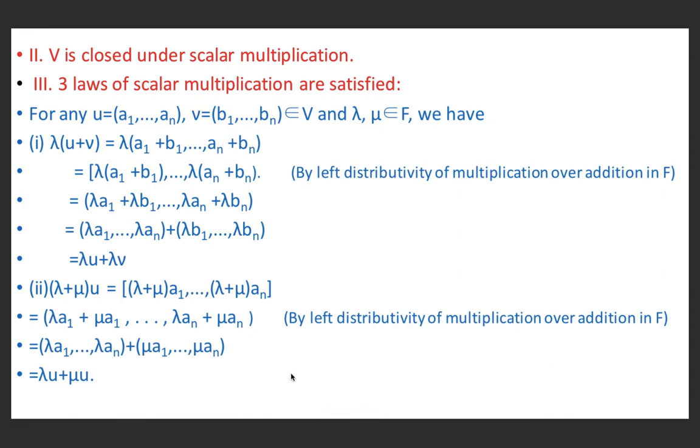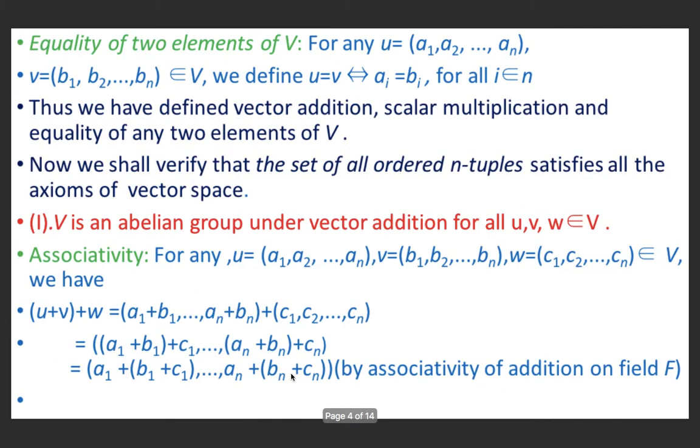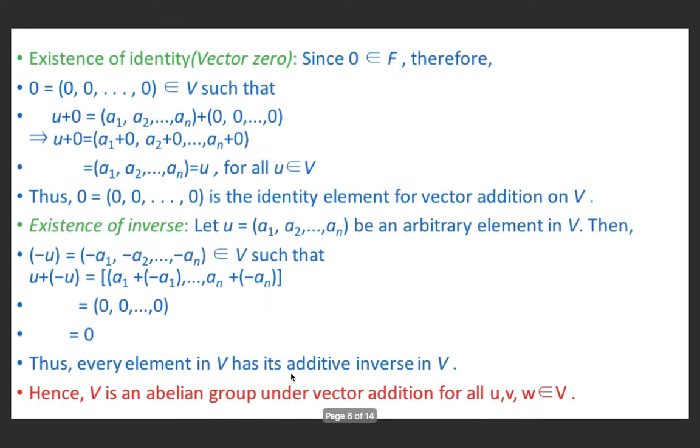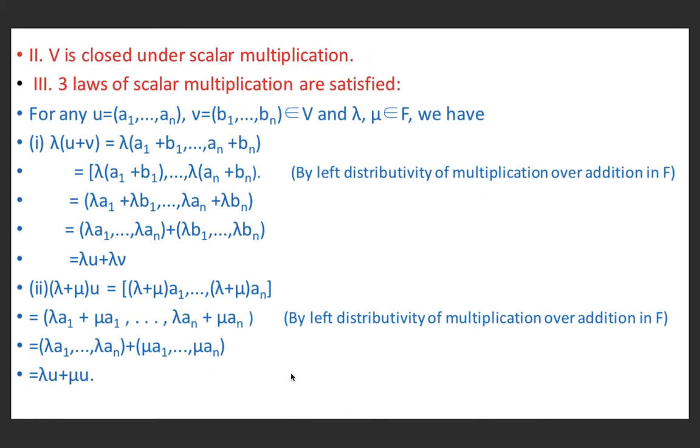Secondly, V is closed under scalar multiplication. This also we have already proved while defining the scalar multiplication on V. If U belongs to V, then lambda U also belongs to V, thus we have defined the scalar multiplication and shown that V is closed under scalar multiplication. Now we will see whether the three laws of scalar multiplication are verified or not. For this, let U equal to (a1, a2, ..., an) and V equal to (b1, b2, ..., bn) belong to V and lambda, mu belong to F.